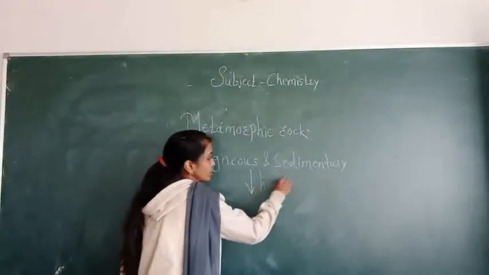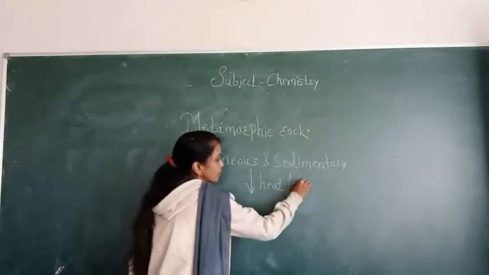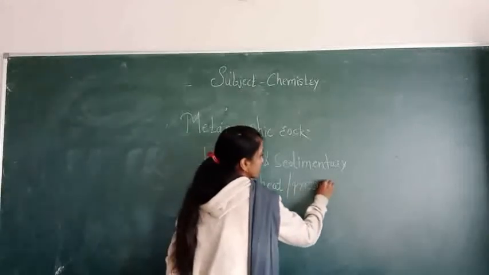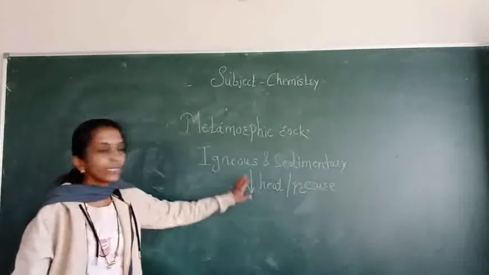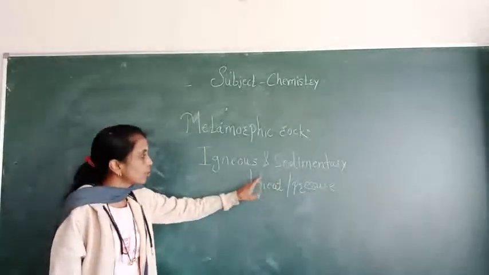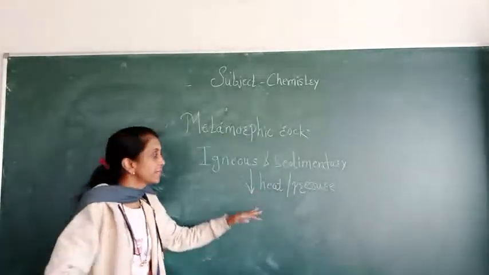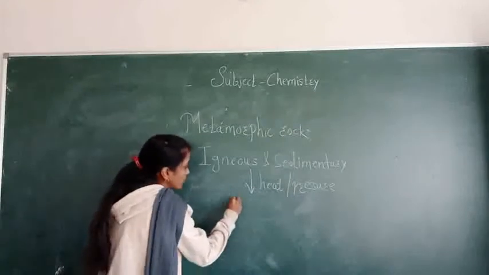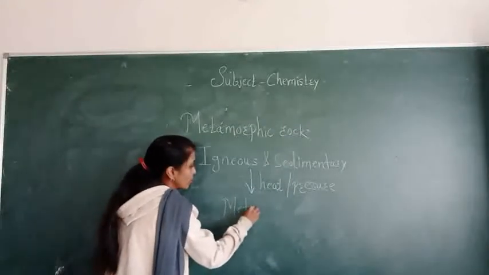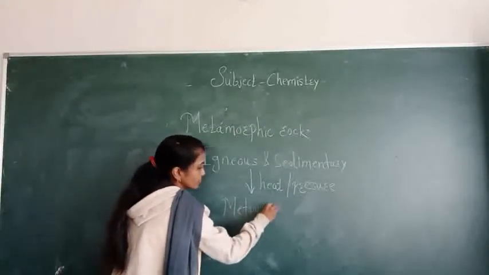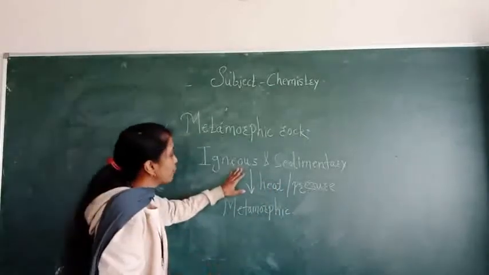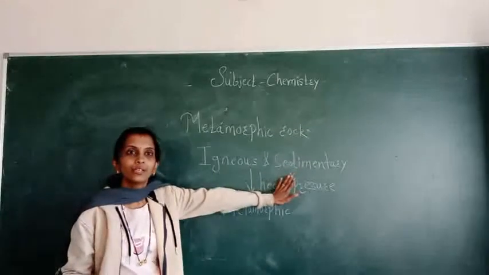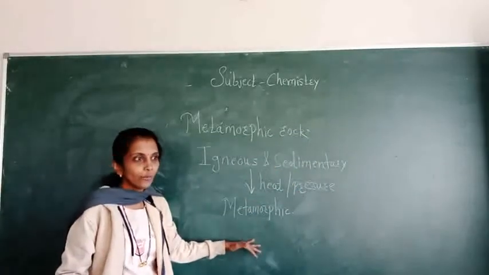heat or pressure is applied on igneous and sedimentary rocks and it changes into metamorphic rock. Do you understand what it means? From igneous and sedimentary rocks we get the metamorphic rock.